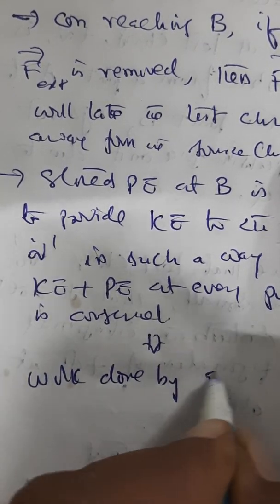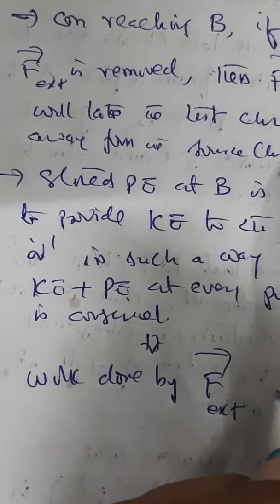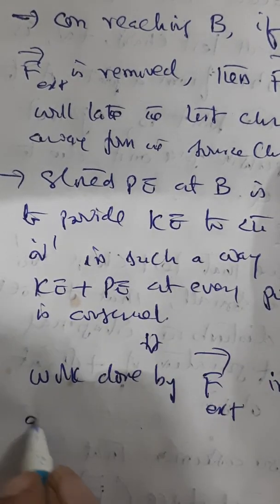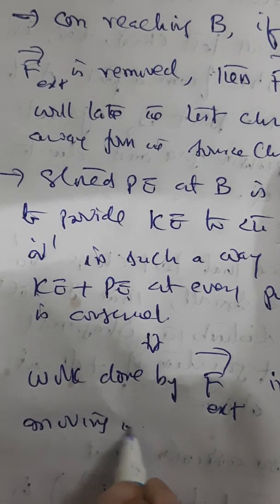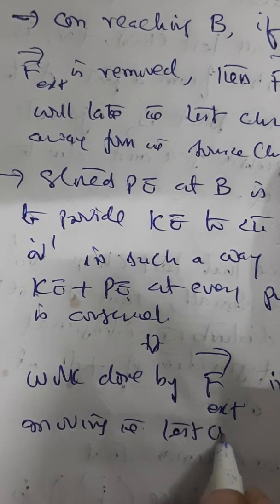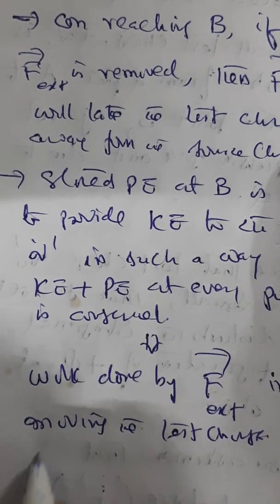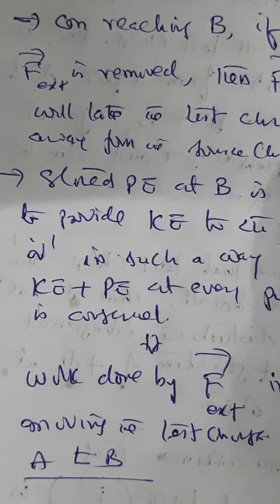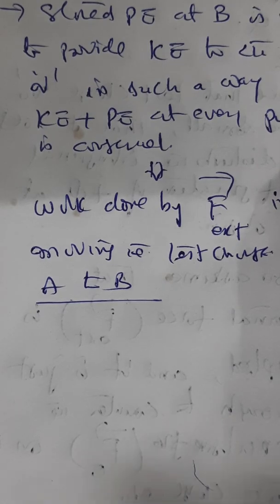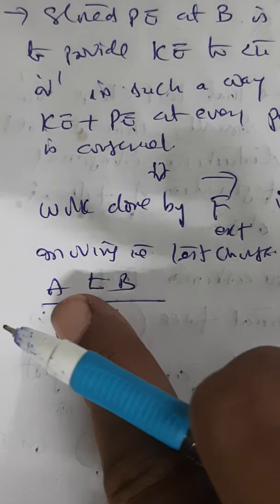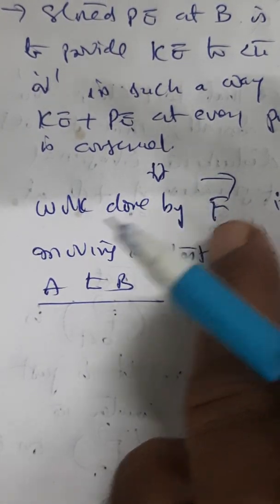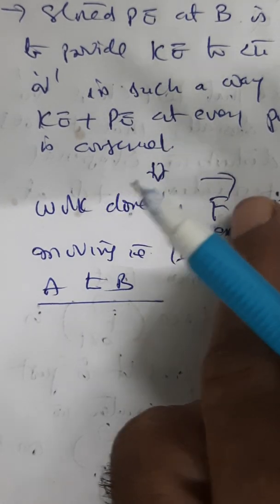the work done by this external force in moving the test charge from A to B is to be found. You have to calculate the total work. To move the charge from A to B, how much work is done by F external, we have to count.